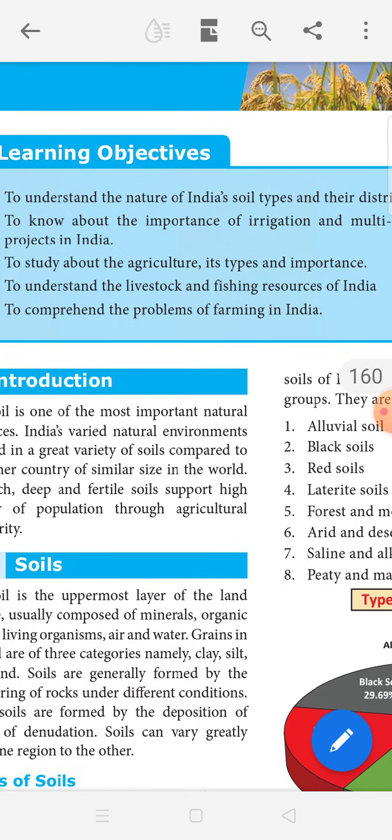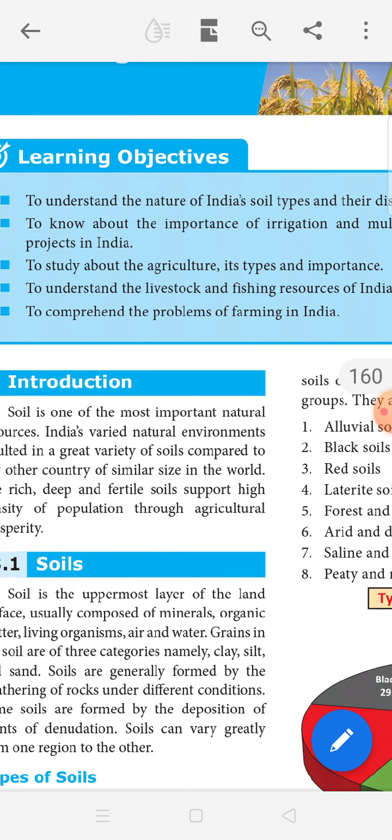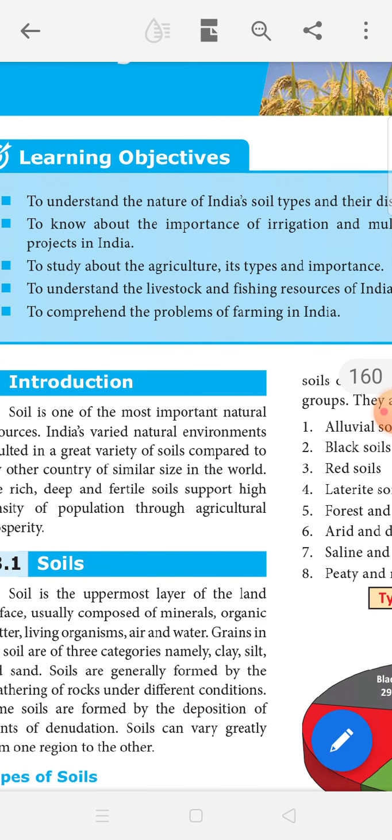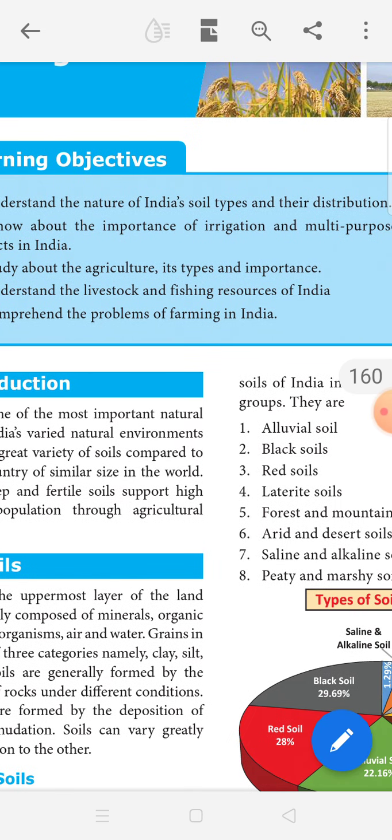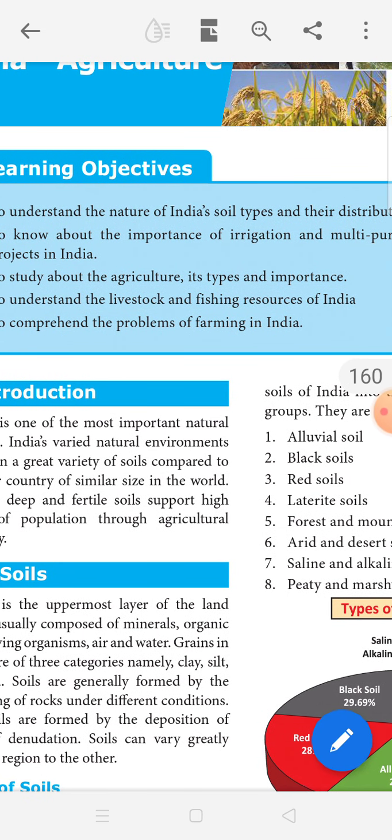India is an agricultural country. Agriculture is the backbone of our country. So, we learn about agriculture. What are the objectives of this lesson? To understand the nature of India, soil types and their distribution.